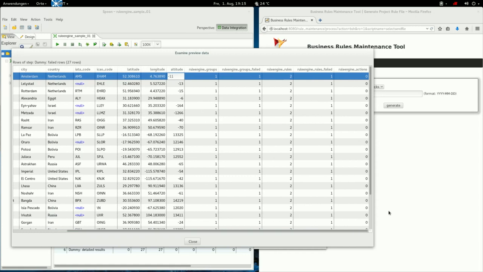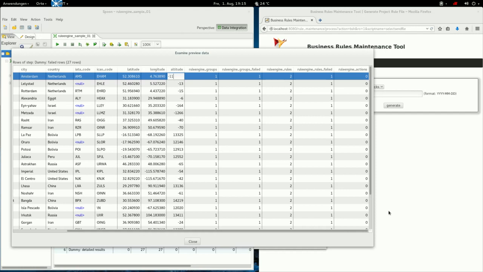So the two rules that we defined, one of them was the airport has to have an altitude greater than 0. That is not true in this case. So the rule engine behind it detected that and output it here.